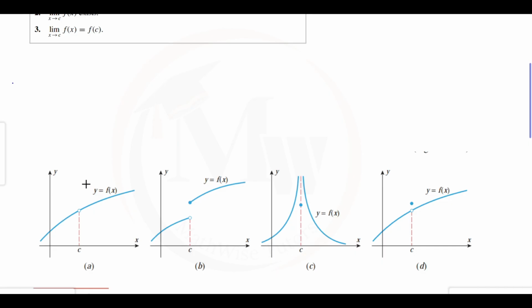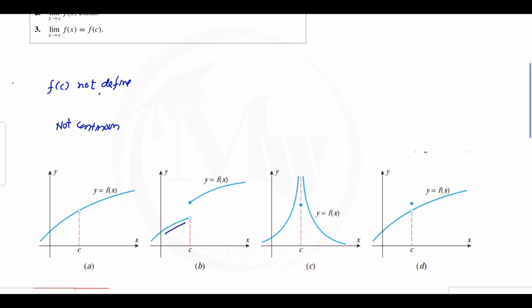Here are four different types of graphs we have, and let's identify their continuity. Look at part A. At C there is a hole. It means at this point there is no y value. So we can say that f of c is not defined. And that is the first condition. If the first condition is not satisfied, we simply say that this function is not continuous. Now, next part. In the next part, we can check that at C there is a value which is defined.